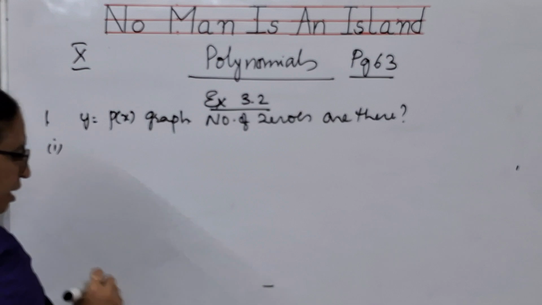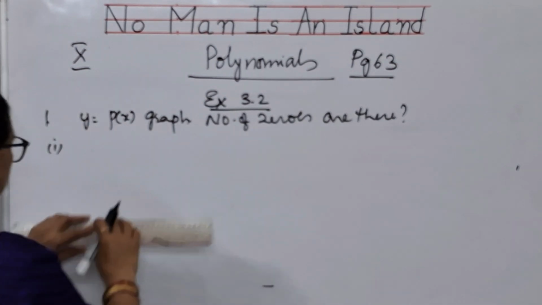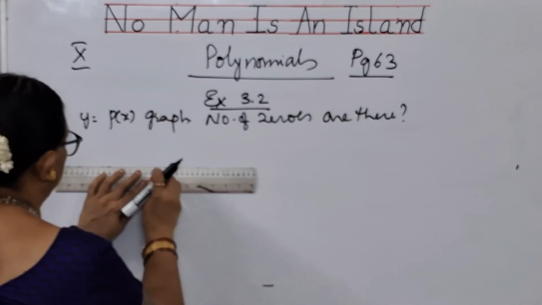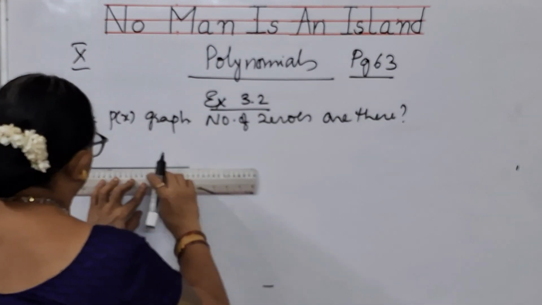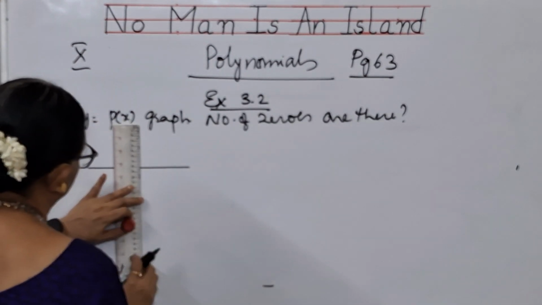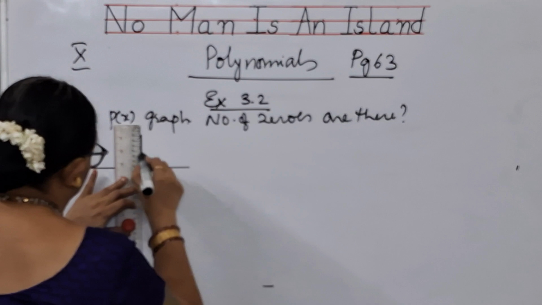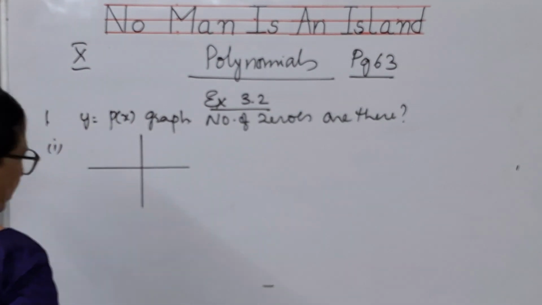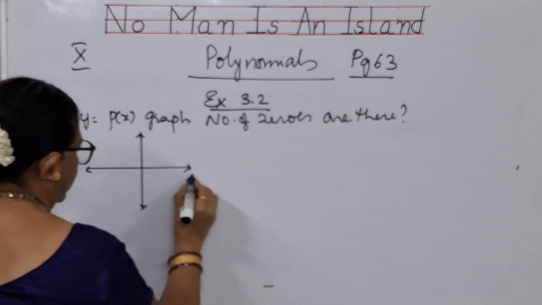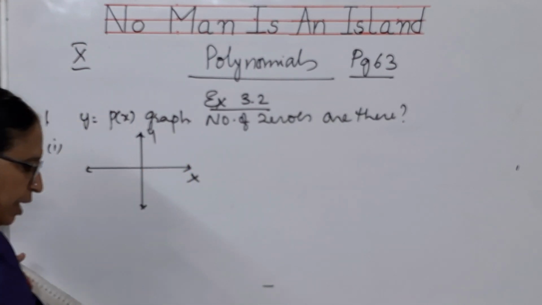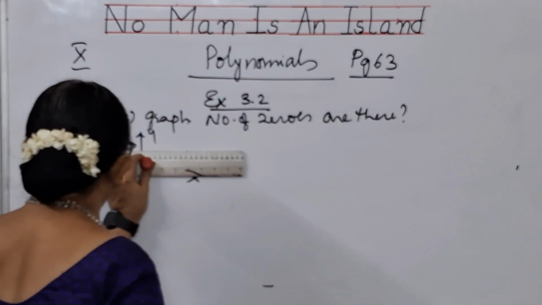As the graph is not available, I am just drawing the figures, children. You can see your textbook also, you will understand. The first one, you have got x and y axes like this, and you have got a line like this.